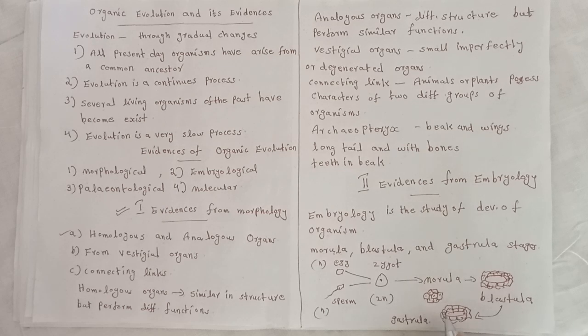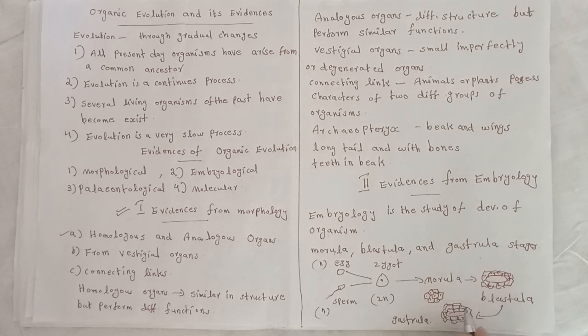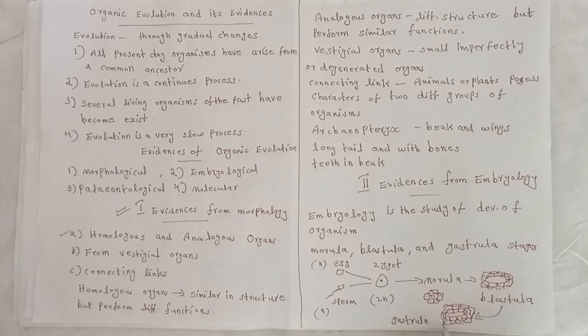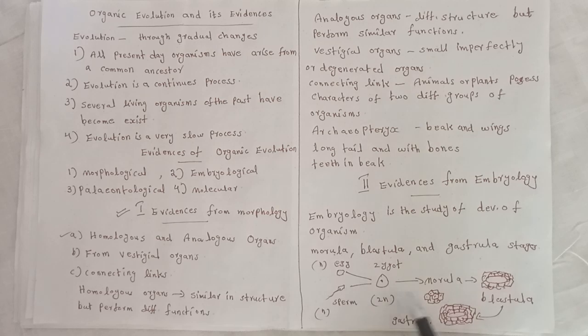It may be 2 layers in the case of diploblastic condition or 3 layers in triploblastic condition. These are the stages of development of the embryo. The embryological stages of all vertebrates include all these stages, and the embryos of all vertebrates have the same shape.